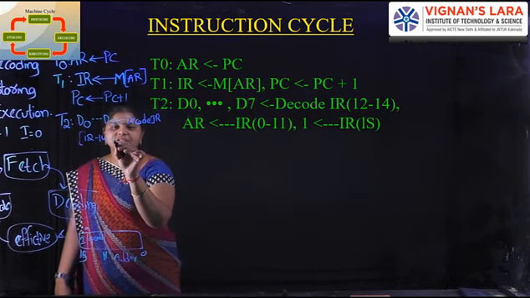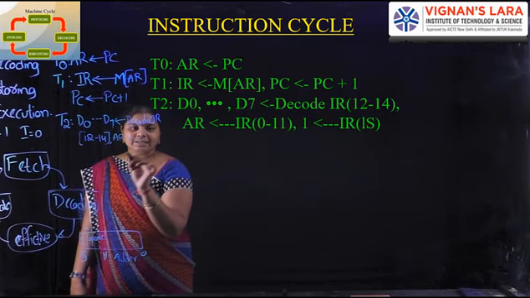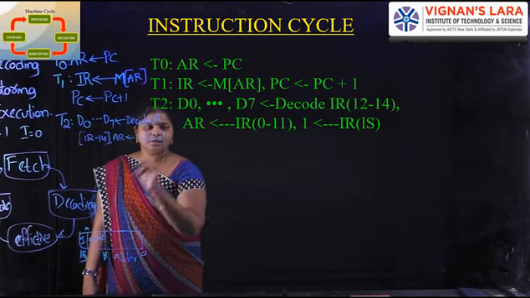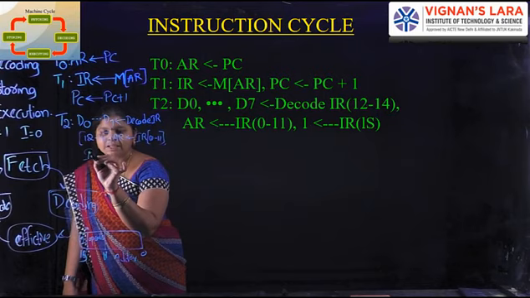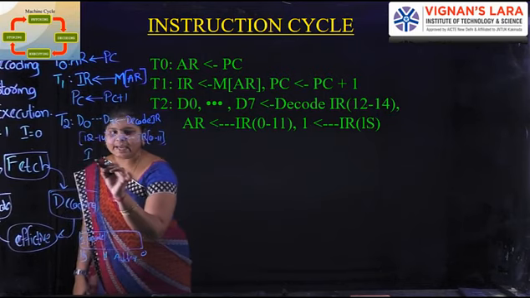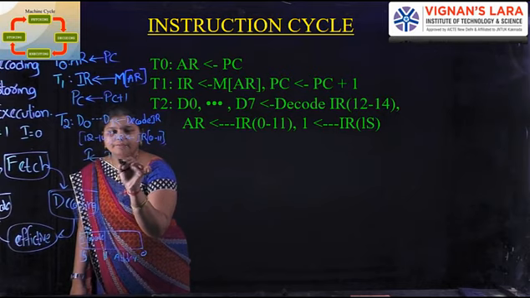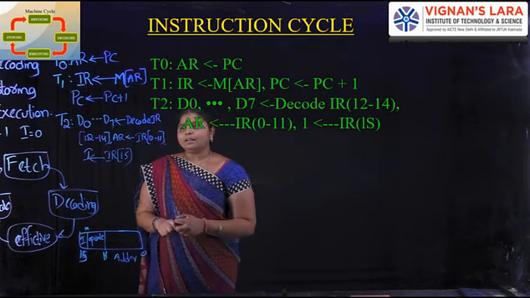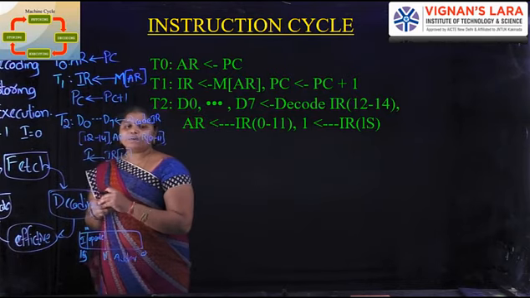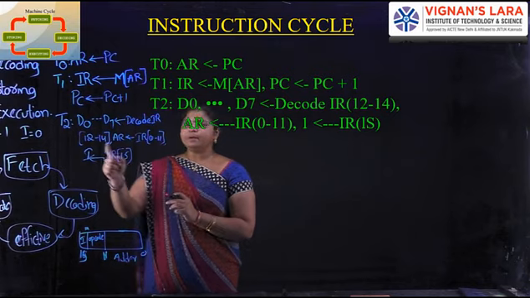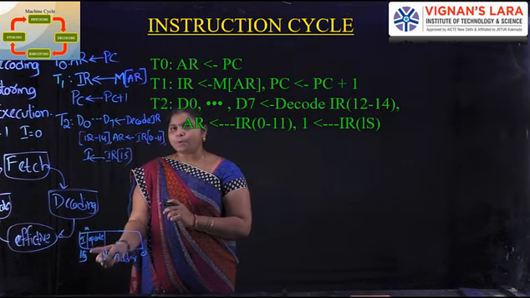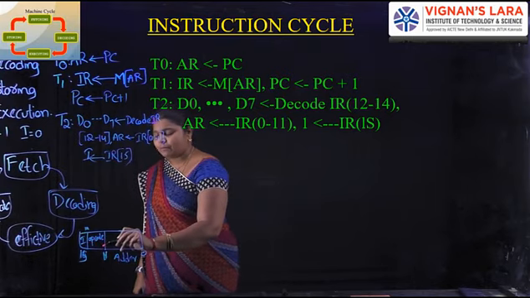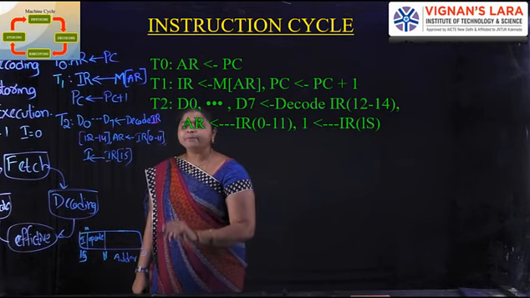Next, address register, AR gets IR 0 to 11. Next, I means indirect address, which is IR 15. From T2 onwards, we perform the decode operation. From D0 to D7, it decodes the operation, meaning the opcode. Decode IR, the instruction register, bits 12 to 14, to perform D0 to D7 operations.